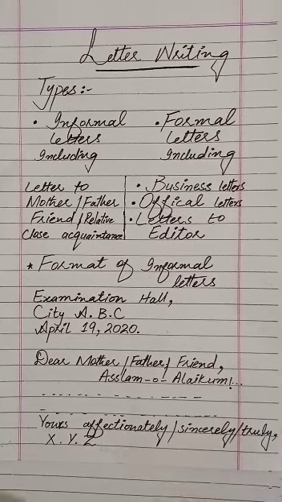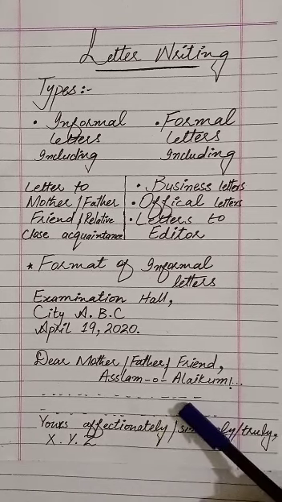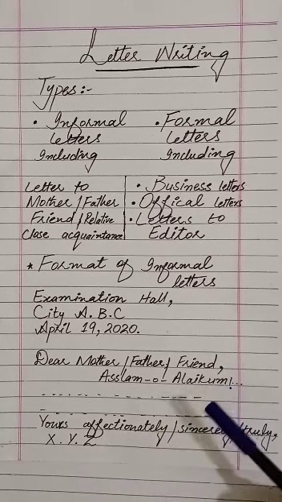Students, when we shorten a word, it is called contraction of word. For example, instead of do not we use don't. These things are acceptable while writing the body of the letter.